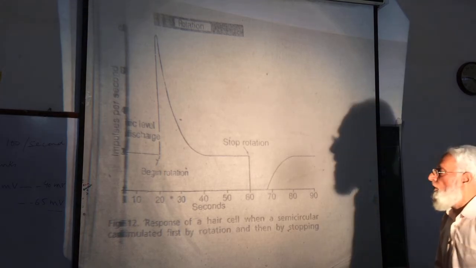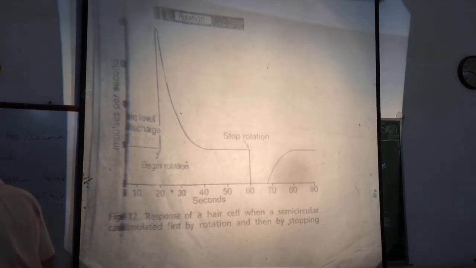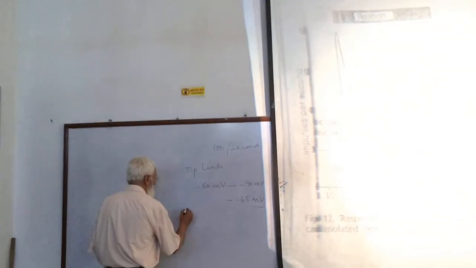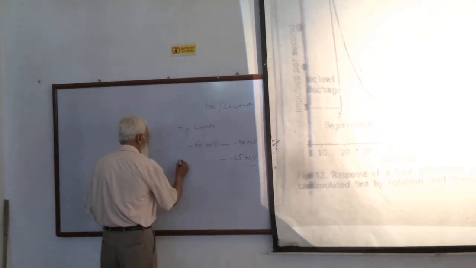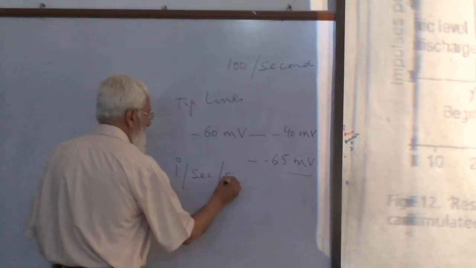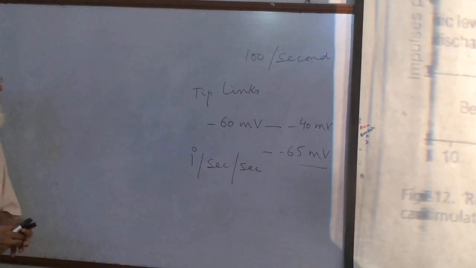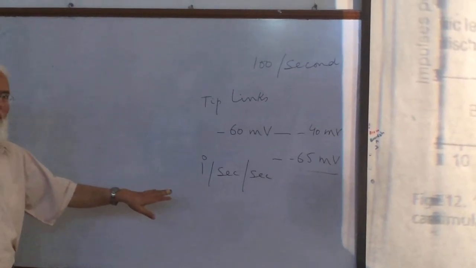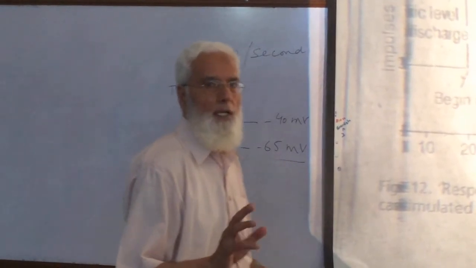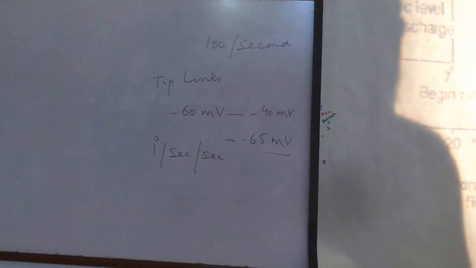The velocity of rotation required to stimulate semicircular canals is 1 degree per second per second.